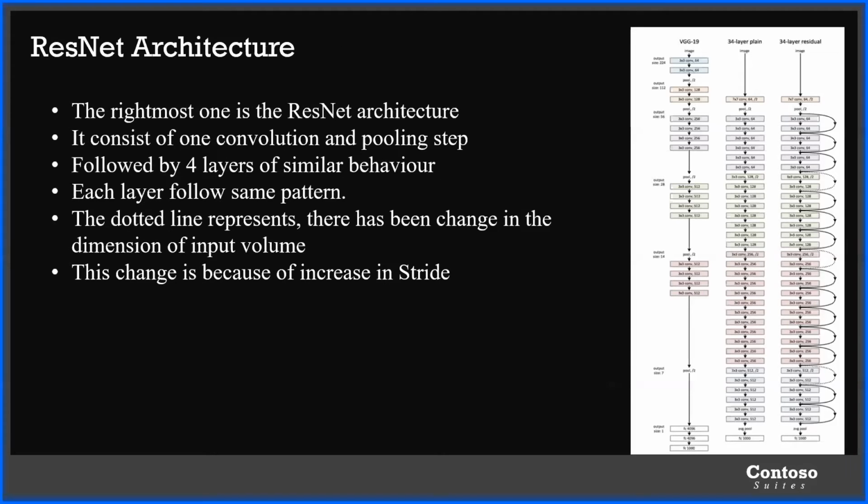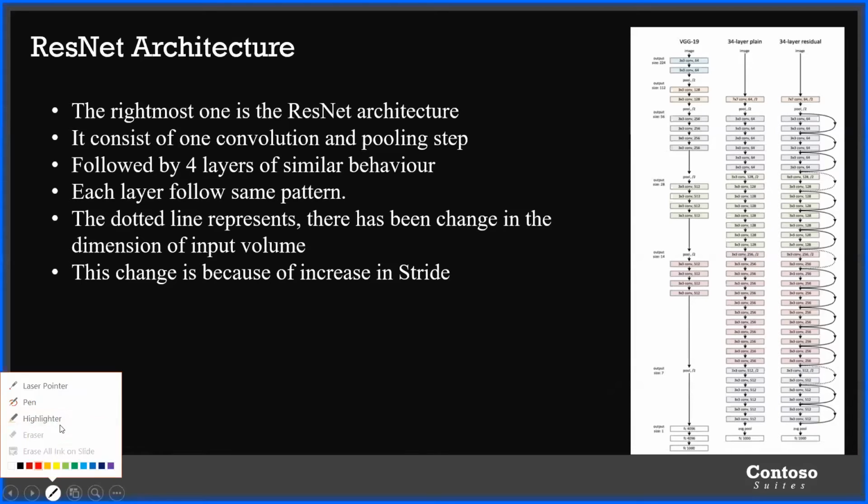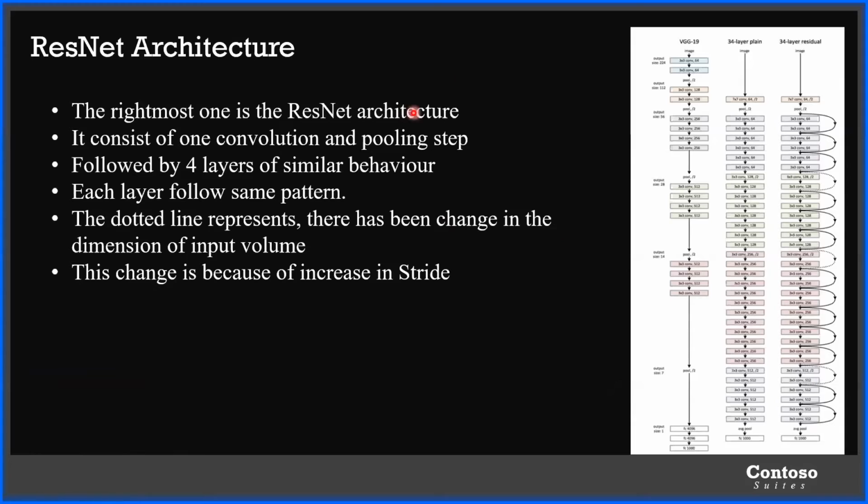Now let us see the ResNet architecture. As we can see, the rightmost one is the ResNet architecture. I hope that is visible. It consists of one convolution and one pooling step, followed by four layers of similar behavior.